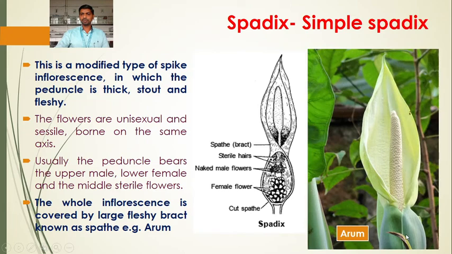This is the photograph of arum inflorescence, where the whole inflorescence is surrounded by a large bract called spathe. The flowers towards the lower side are female, towards the upper side are male, and in between there are sterile flowers. The flowers are unisexual and sessile and borne on the same peduncle.